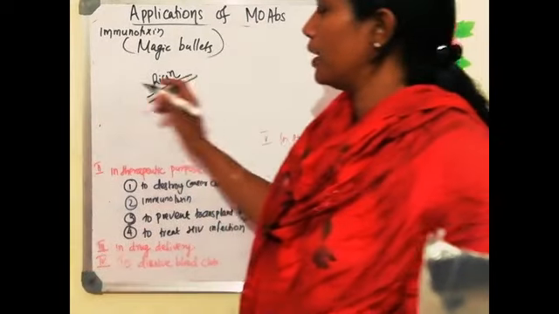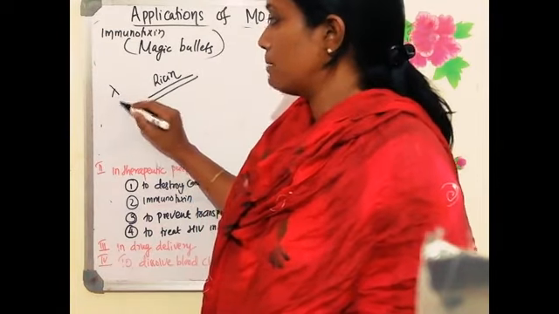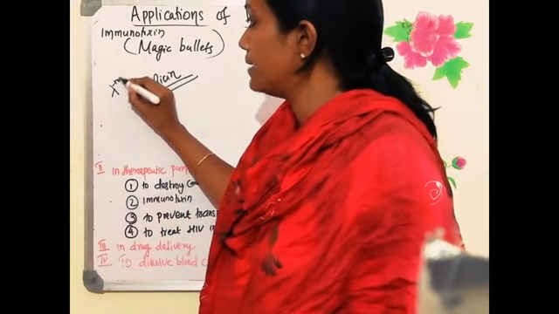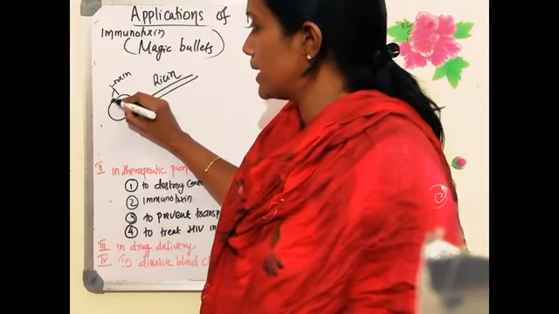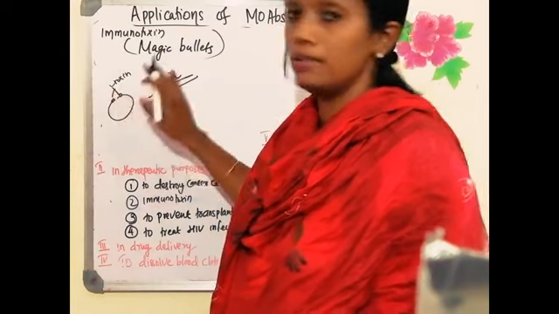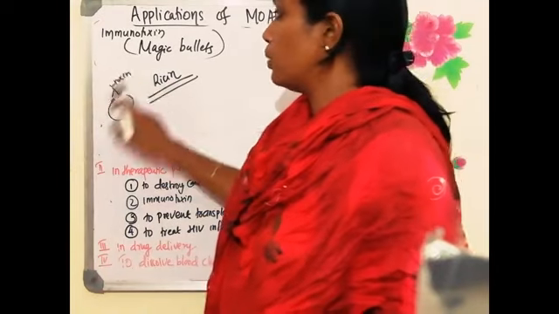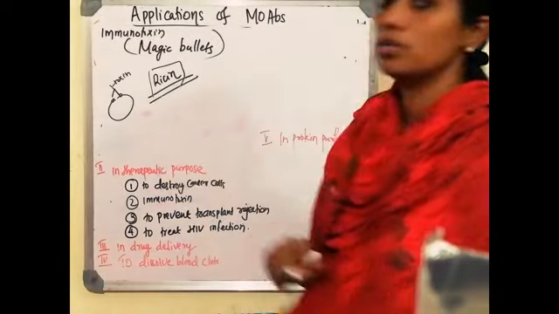Immunotoxin, that means you have to understand one thing. We are making a monoclonal antibody which can bind to a particular antigen, and the monoclonal antibody will be tagged with a toxin. Okay, so when this monoclonal antibody binds to the cell where the particular antigen is present, the toxin will be released and the cell will be killed. That is why it is called the magic bullet. Now, what is the toxin which we are using here? We are using a plant toxin called ricin.